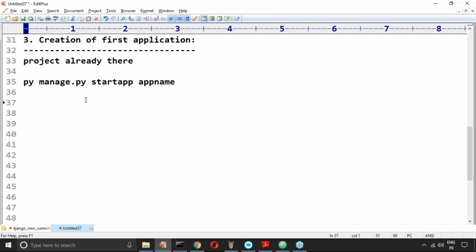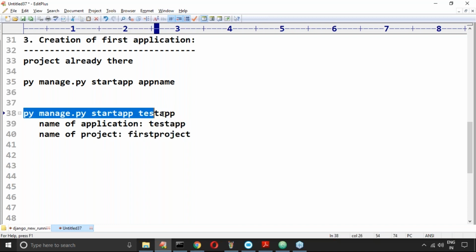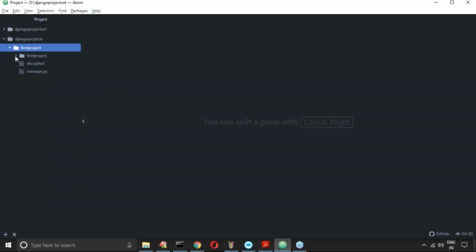Now I'm taking the name testapp. What is the name of the application? Testapp. And the name of the project? First project. Inside firstproject, testapp will be created. Let me create the application. But up to this, any doubt about this folder structure?